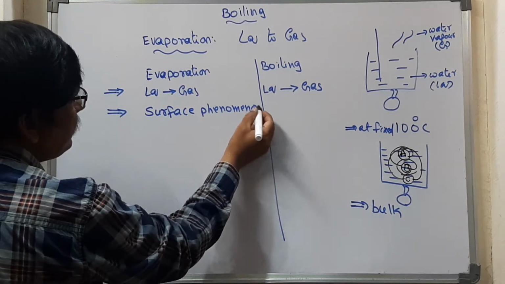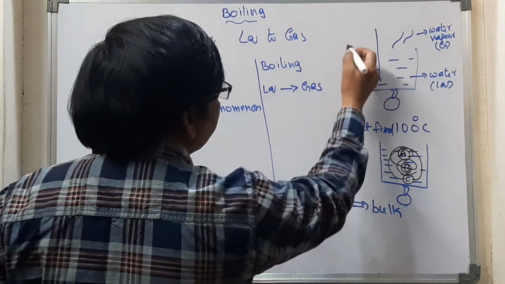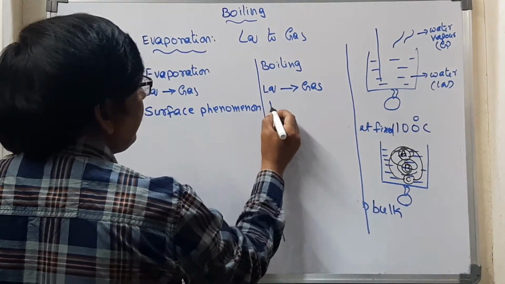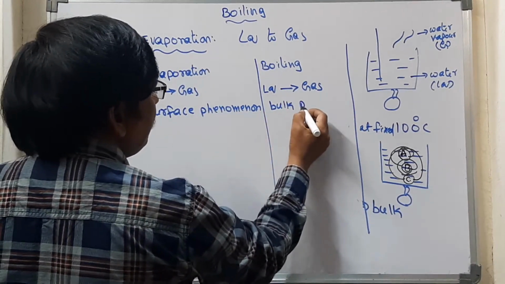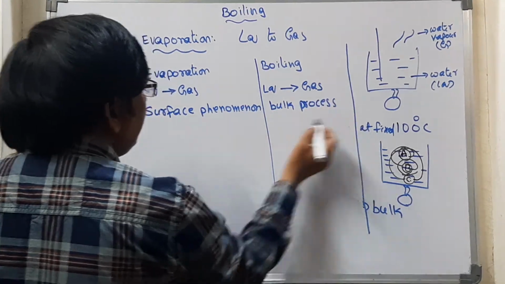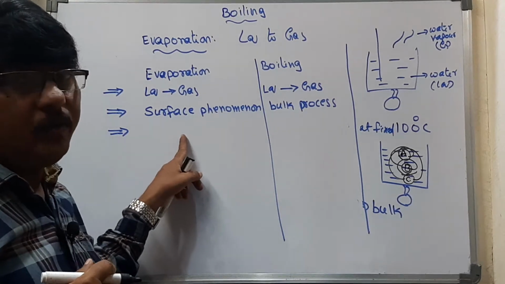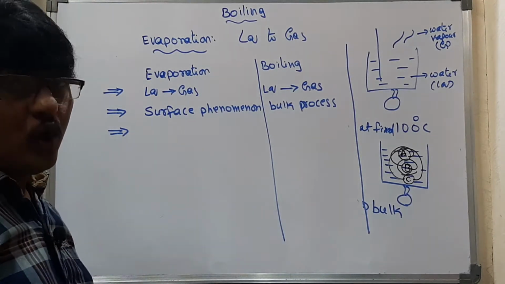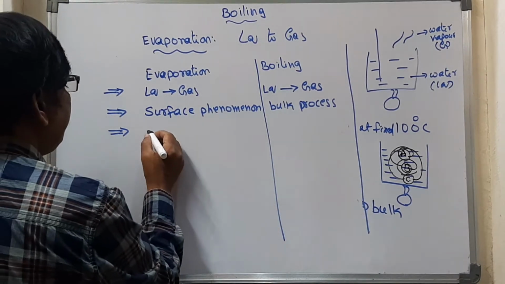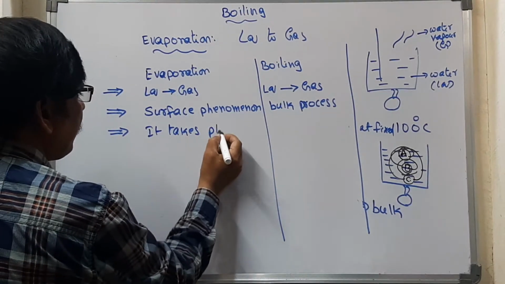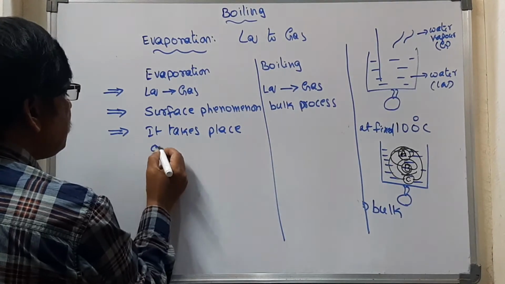And what about boiling? This will take place at any point, so this is a bulk process. Evaporation takes place on its own.